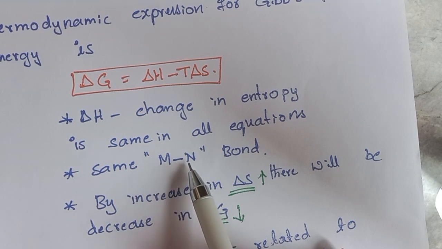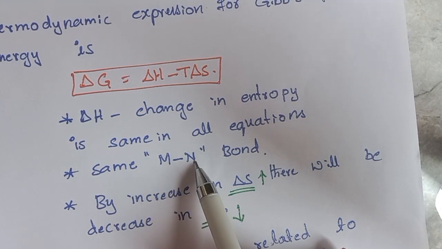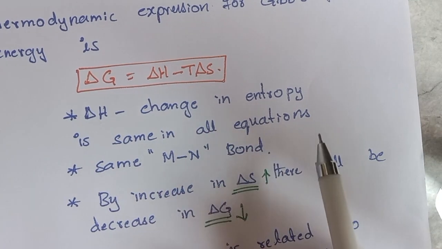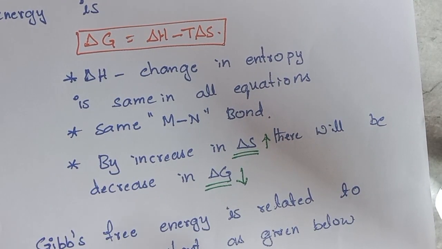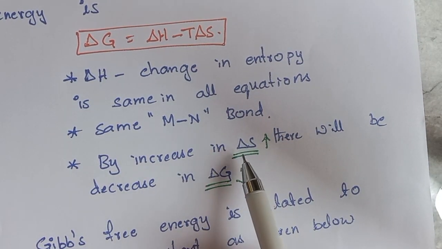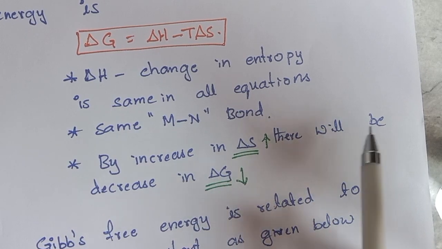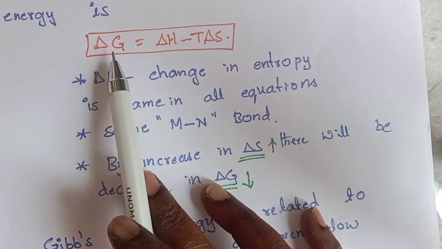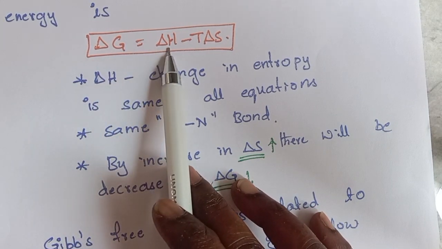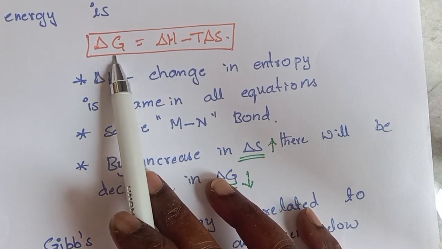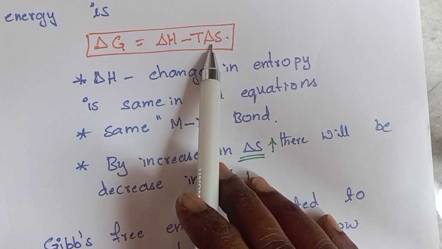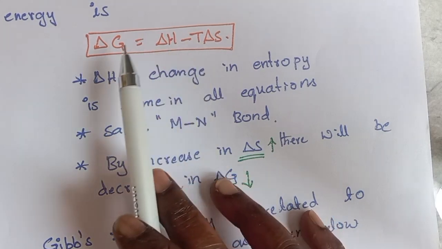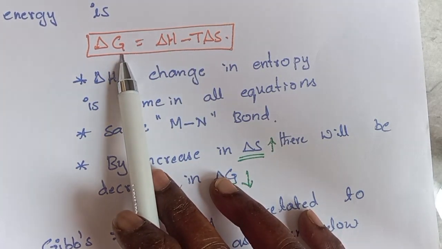Therefore, all these 3 equations can have the same metal to N bond. Therefore, there is no change in enthalpy. By an increase in delta S, there will be a decrease in Gibbs free energy, right? So, according to this equation, there is no contribution of delta H. Therefore, if we increase the change in entropy, there will be a decrease in Gibbs free energy,